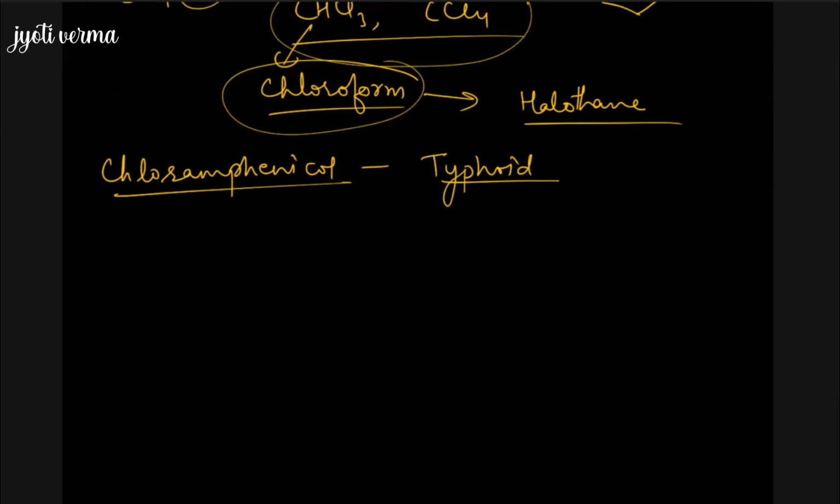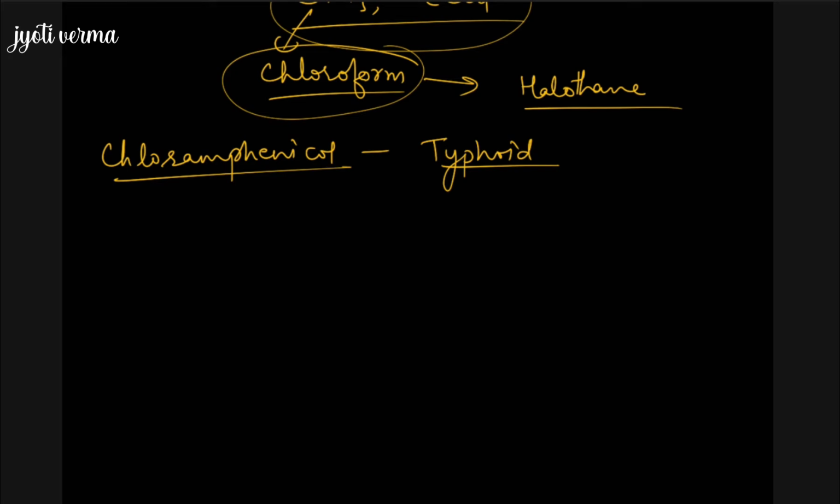Apart from this, if we talk about a hormone in our body, that is thyroxine. Thyroxine contains iodine, and deficiency of that causes goiter. So those are the different roles. Or if we talk about iodoform, CHI3, this is an antiseptic in action. So there are various uses of the compounds of halogens and alkanes.